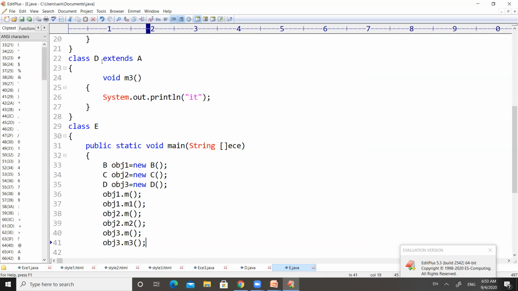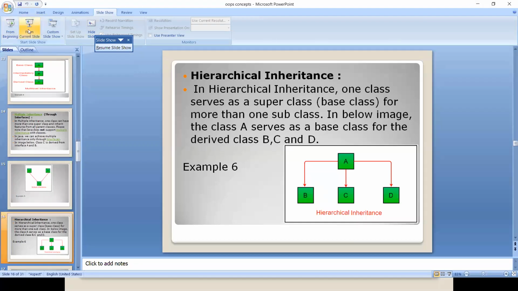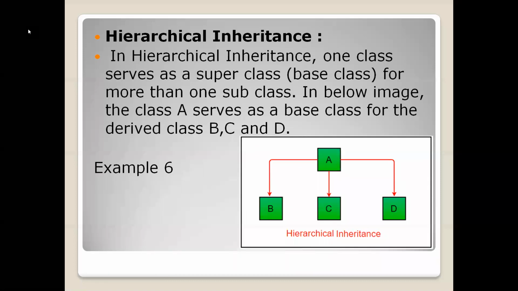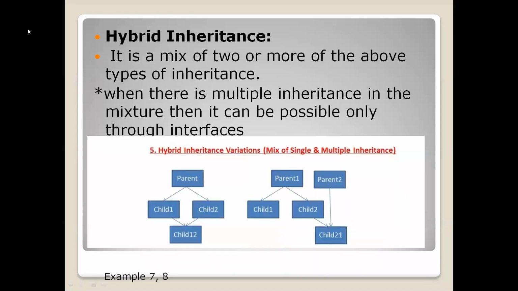So now let us move to the next thing. Hierarchical inheritance, we have completed it, and then hybrid inheritance. Till now we have seen single inheritance, multi-level inheritance, multiple inheritance, and hierarchical inheritance.